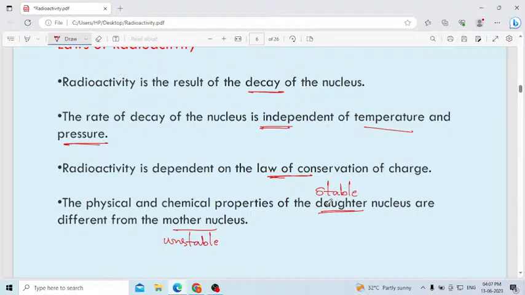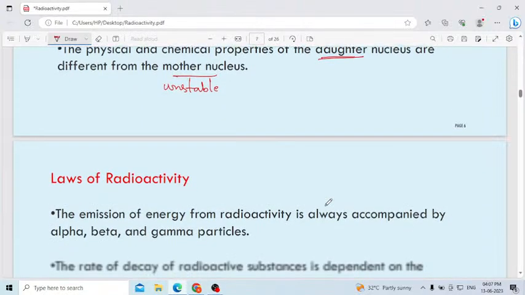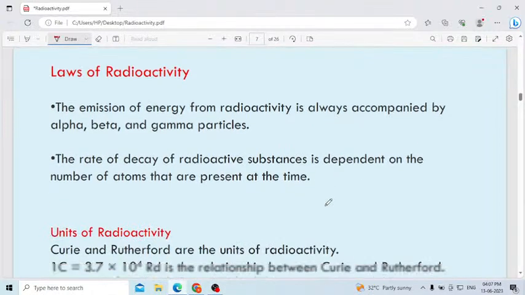After the completion of radioactivity, the unstable nucleus is converted into a stable nucleus. Before, the unstable nucleus is the mother nucleus. What we get, the new nucleus of an atom, is the daughter one. With an example I will explain the daughter and mother nucleus.